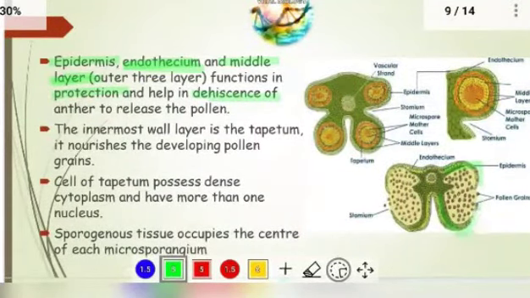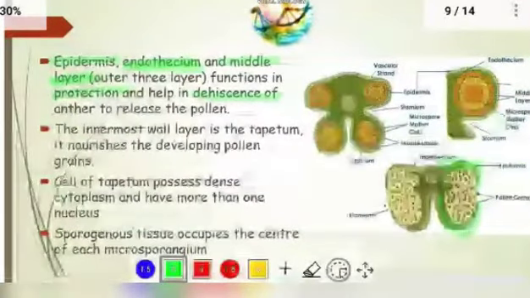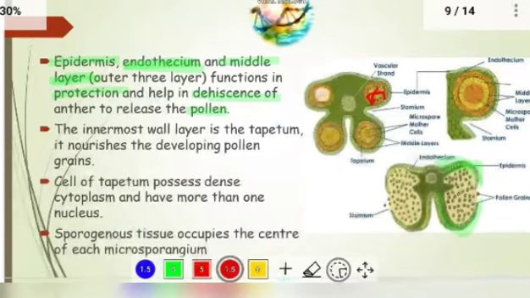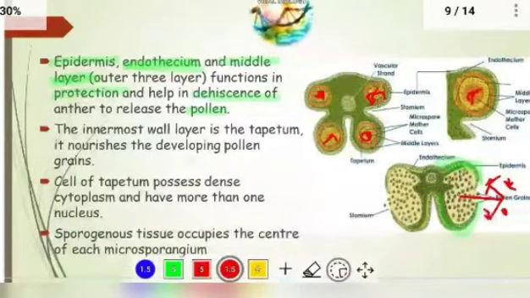Breaking of the layer and release of the anther helps in the release of the pollens. Inside there is the presence of pollen, right? Here also you can observe some of the pollens. After the maturation of the microsporangium, these pollens are released outside in this way. So it helps in releasing the pollens.